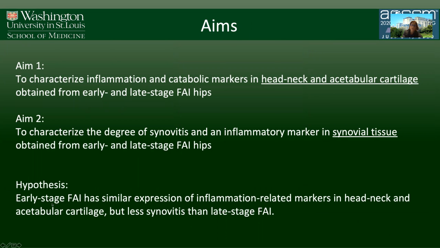The hypothesis was that early stage FAI has similar expression of inflammation-related markers in the head-neck and acetabular cartilage, but less synovitis than in those patients with advanced arthritis.